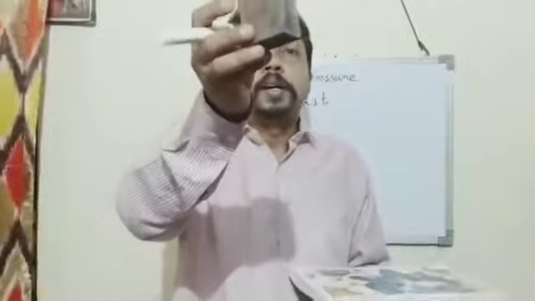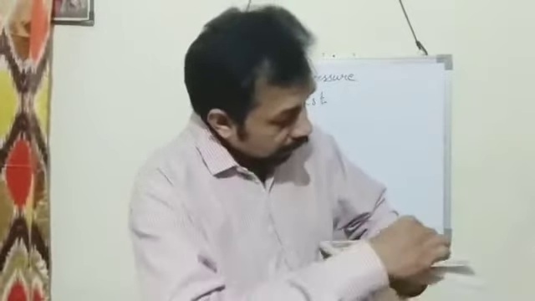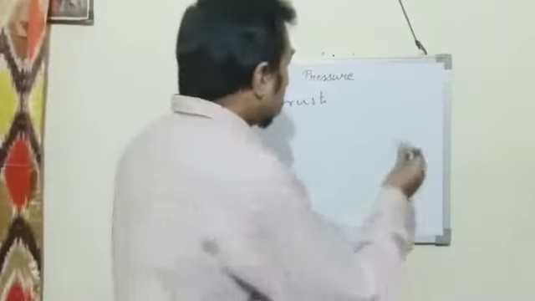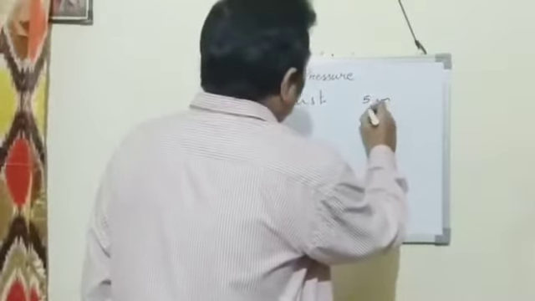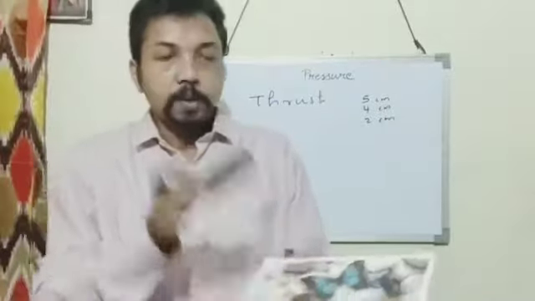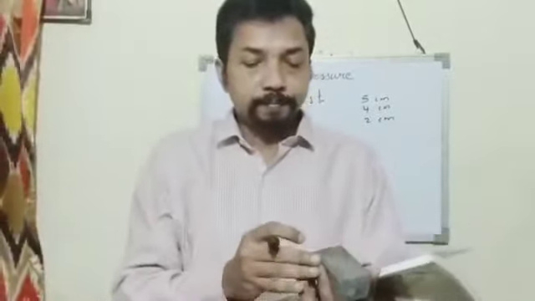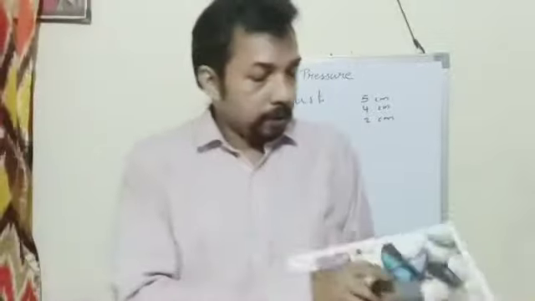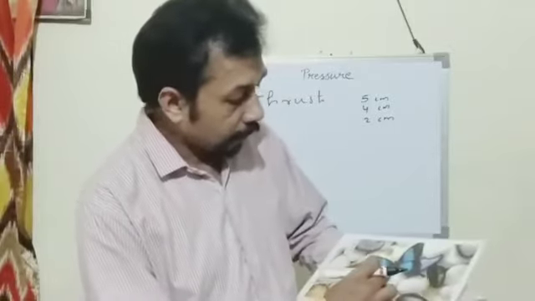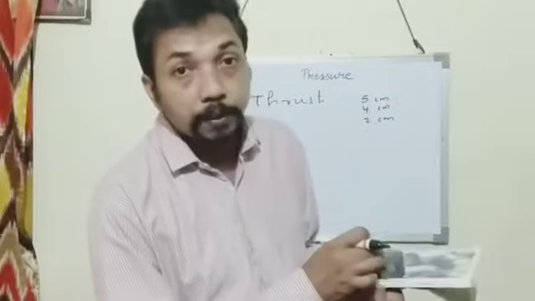Now suppose that this cuboid shaped body has length 5 centimeter, breadth 4 centimeter, and height 2 centimeter.